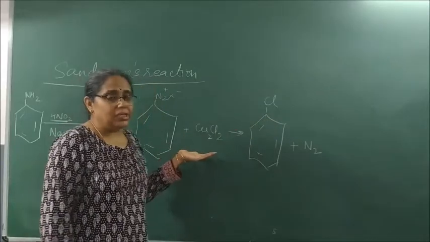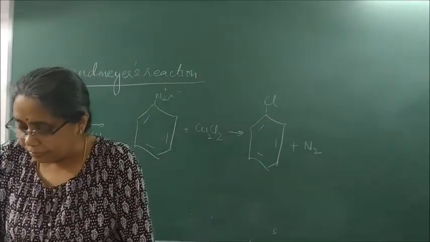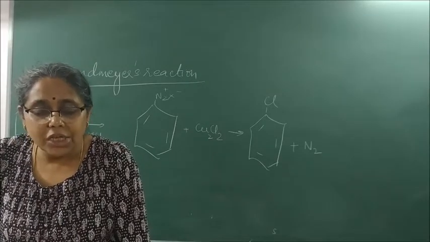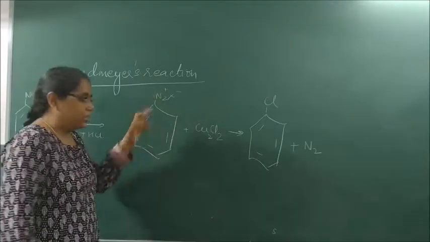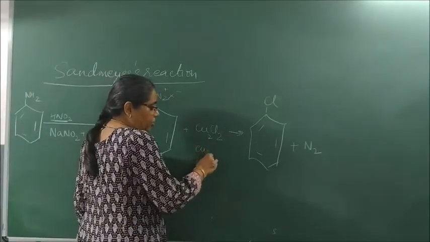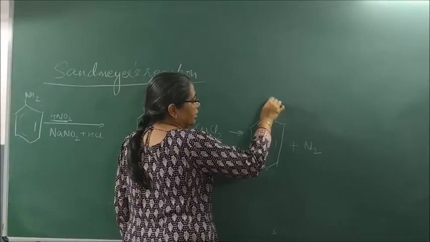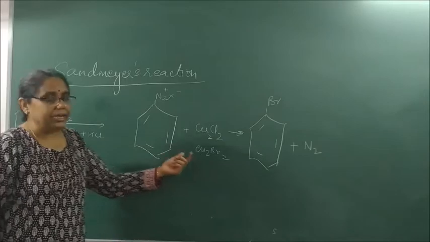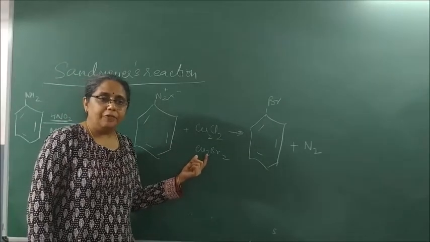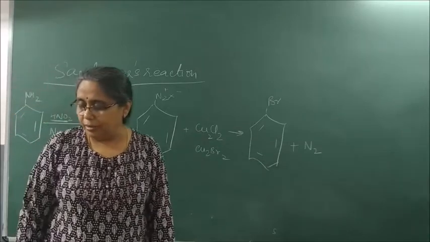But if I take Cu2Br2, cuprous bromide, with C6H5N2X, what will I get? I will get the replacement as bromobenzene. Please write. If I take cuprous bromide, I get bromobenzene.